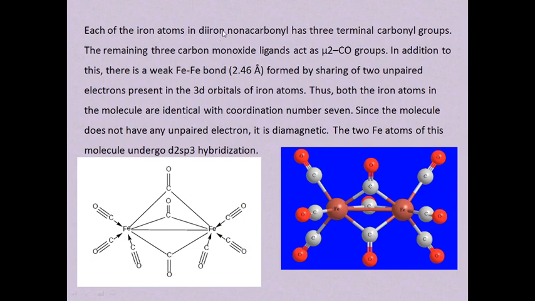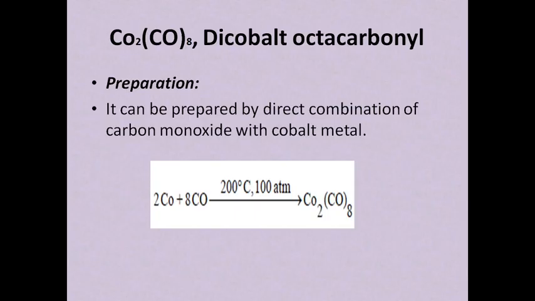In this, each of the iron atoms in di-iron nonacarbonyl has 3 terminal carbonyl groups. The remaining 3 carbon monoxide ligands act as mu2-CO groups. In addition to this, there is a weak iron-iron bond formed by sharing of 2 unpaired electrons present in the 3d orbitals of iron atoms. Thus, both the iron atoms in the molecule are identical with coordination number 7. Since the molecule does not have any unpaired electron, it is diamagnetic. The 2 iron atoms of this molecule undergo d2sp3 hybridization.